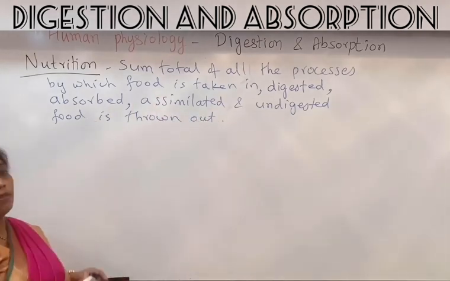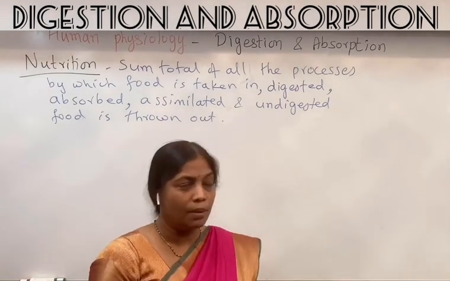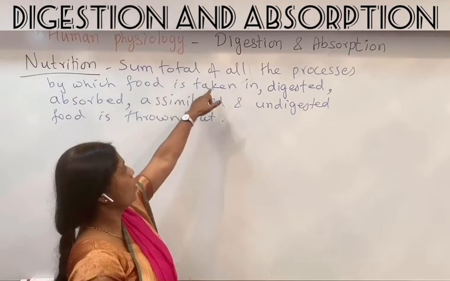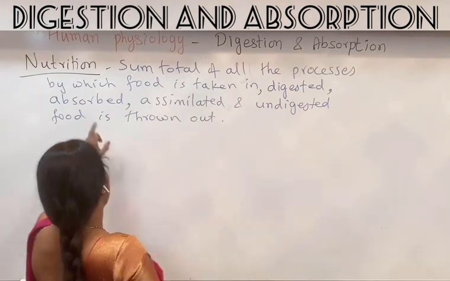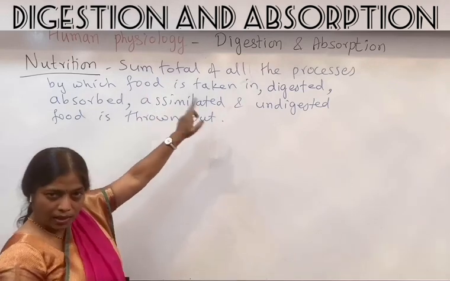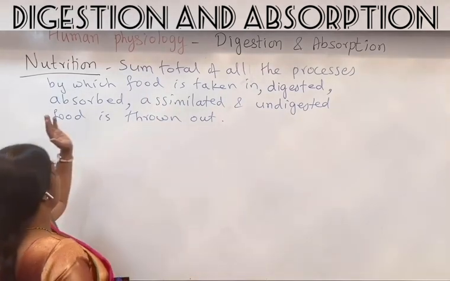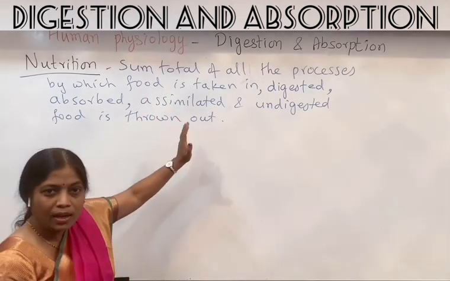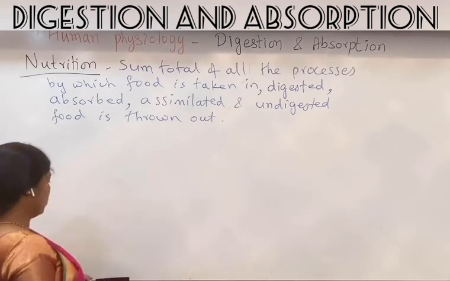So I'll repeat the definition. Nutrition is the sum total of all the processes by which food is taken in, digested, absorbed, assimilated, and undigested food is thrown out.